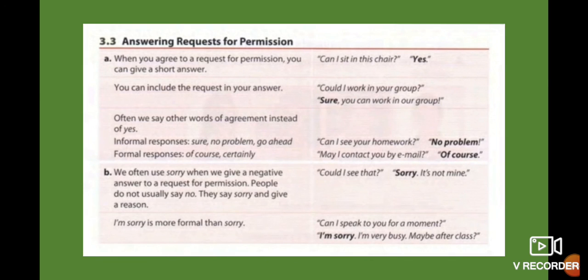When you agree to a request for permission, you give a short answer. Can I sit in this chair? Yes. You can include a request in your answer. Yes, it's possible. Could I work in your group? Sure, you can work within a group. That means you show that you are interested in the situation. Often we say other words of agreement instead of yes. No problem, of course. Can I see your homework? No problem. May I contact you by email? Of course. So you can use informal responses or formal responses.